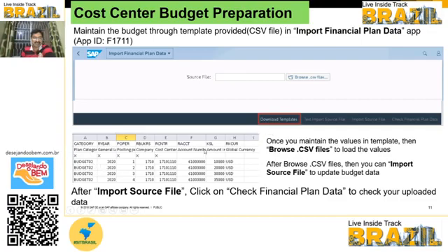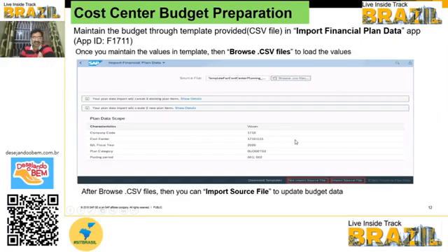Once you download the template, you have to fill each month wise, or whatever you need, posting period wise, and you can upload the template. Once the template is filled, you have to browse the CSV file. And once you browse the CSV file, the system will show like this. The Fiori app name is import financial plan data.